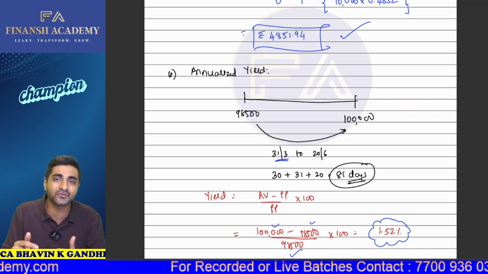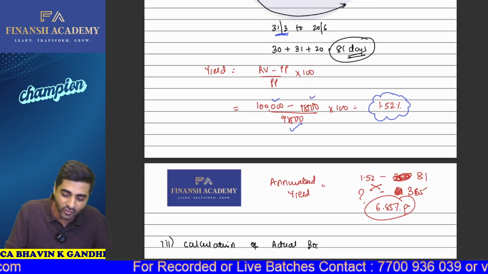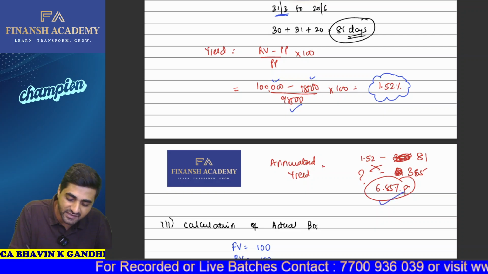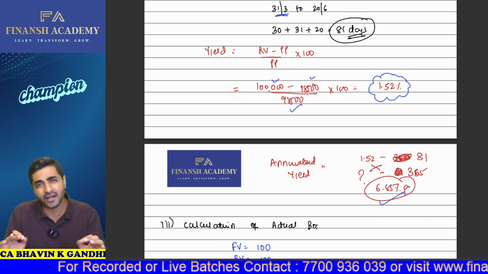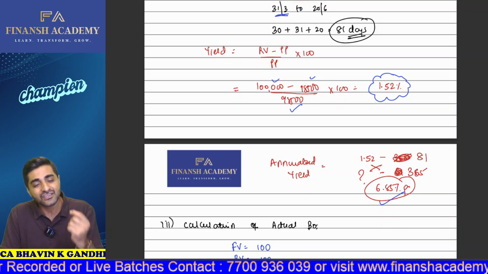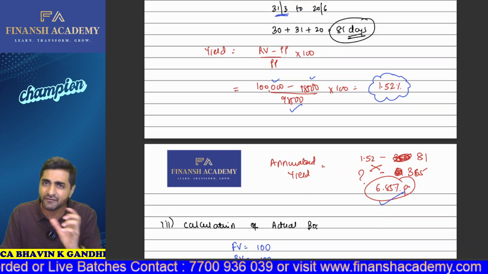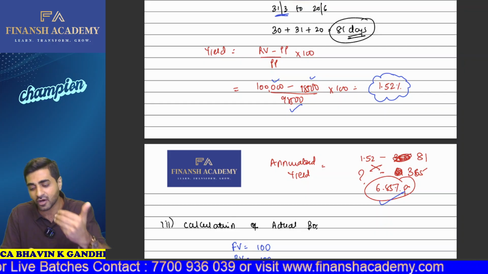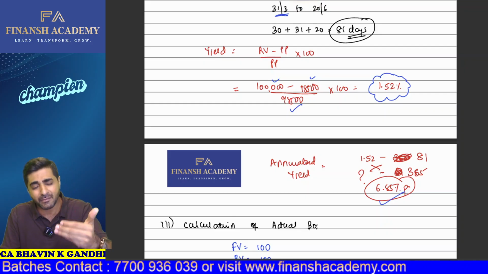So for 365 days, it should be how much? If you cross multiply this, this will be nothing but 6.85% per annum. So, a fairly easy question. We just have to calculate your annualized yield. So annualized yield will be nothing but the benefit which you're going to get at the redemption upon your original investment, multiplied by 100.